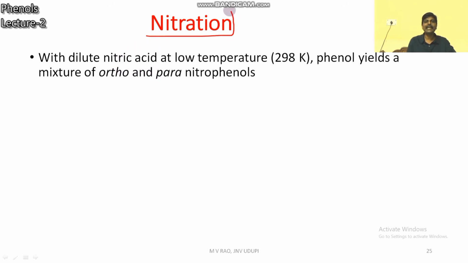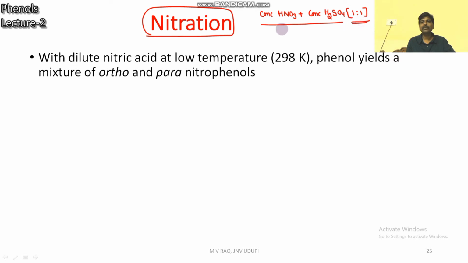Actually, nitration in benzene, which you studied already, requires nitration mixture. What is nitration mixture? The mixture of concentrated HNO3 and concentrated H2SO4 in 1:1 ratio. When benzene reacts with concentrated HNO3 and concentrated H2SO4 in 1:1 ratio, you will get nitrobenzene. So this much nitration mixture is needed for benzene.